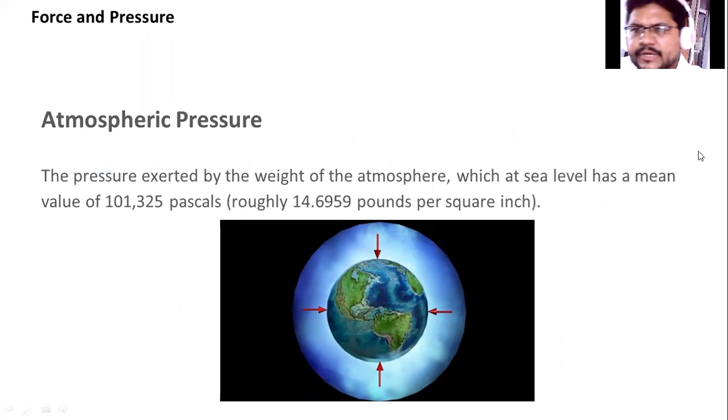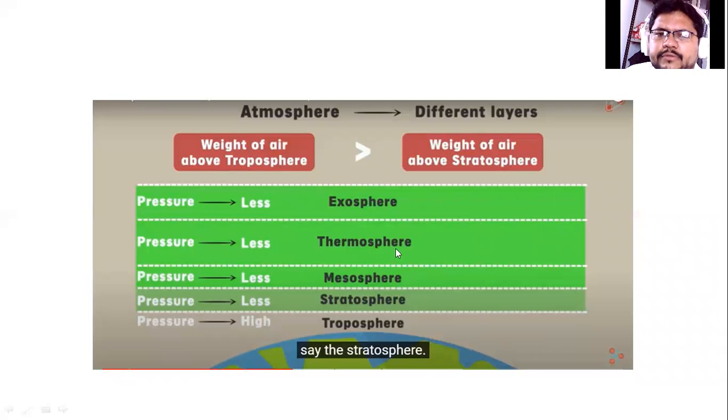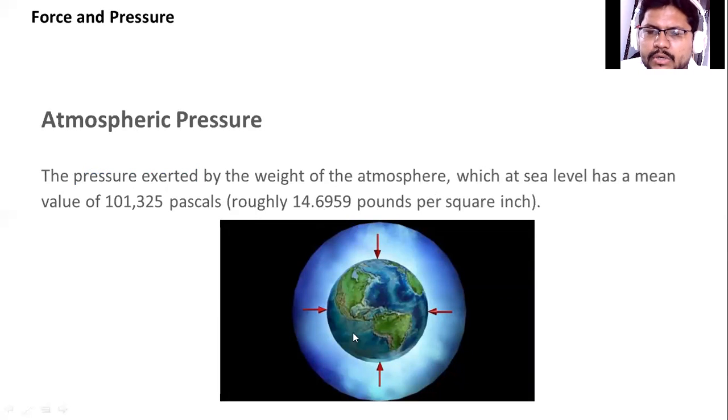So what do you mean by atmospheric pressure? It is the pressure exerted by the weight of the atmosphere. Now, what is the weight of the atmosphere? For this, we have to see the layers. The first layer of the Earth is the troposphere, then the stratosphere, mesosphere, thermosphere, and the last layer is the exosphere. Dear students, these layers put pressure on the Earth.